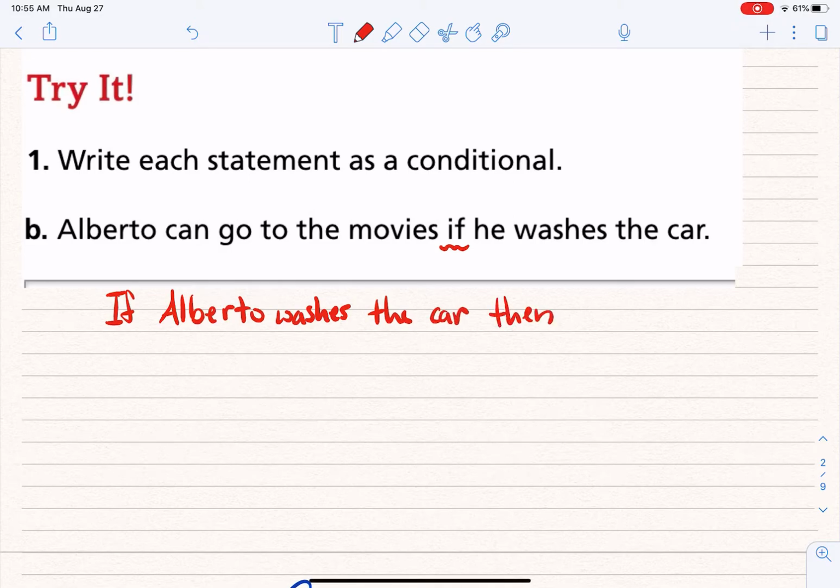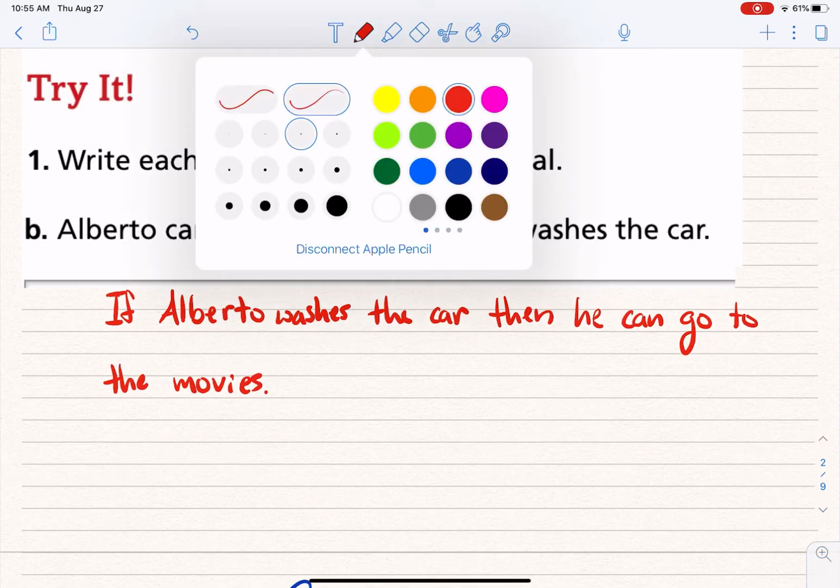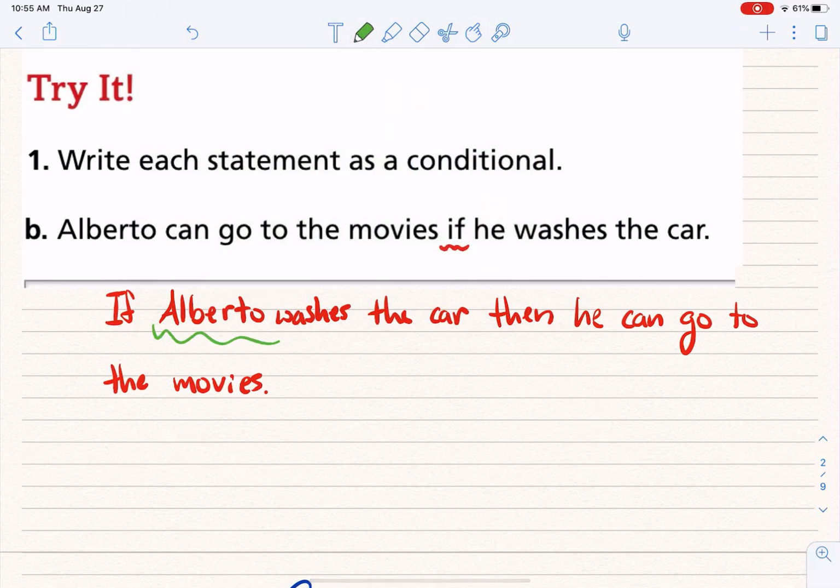Then he can go to the movies. Now, hopefully you got this one. There wasn't really a whole lot of moving around or changing on this one. It was pretty simple. Again, we should be able to look at it and go, okay, so this part right here is the hypothesis. Alberto washes the car. This part right here is the conclusion. He can go to the movies. If he does this, then he can do that. All right, pretty simple so far. So now let's move on.